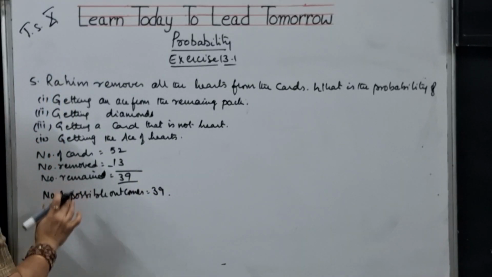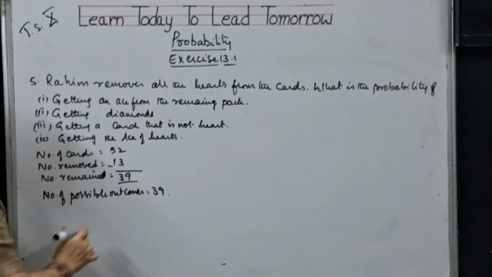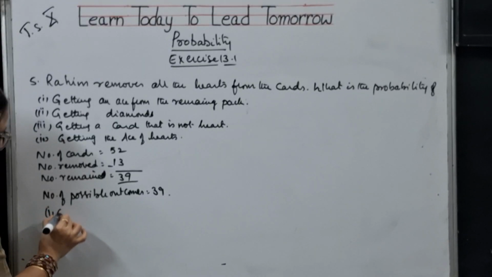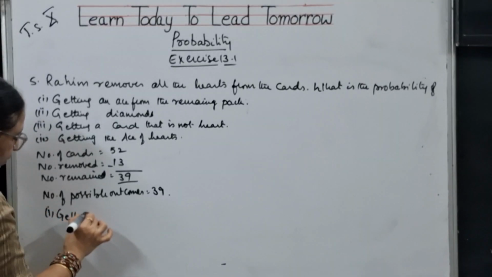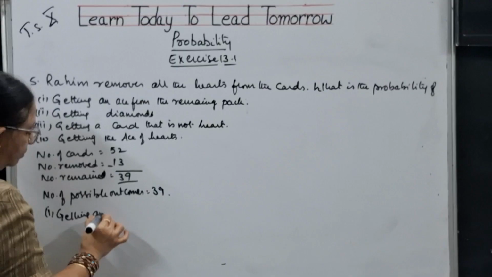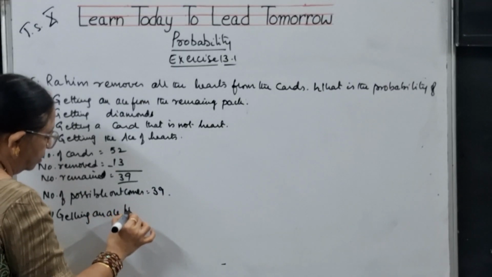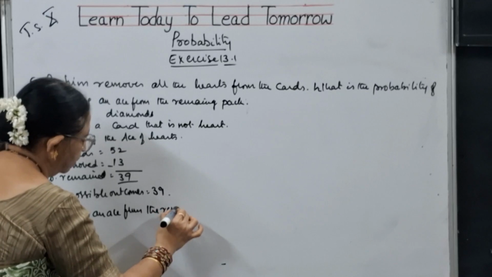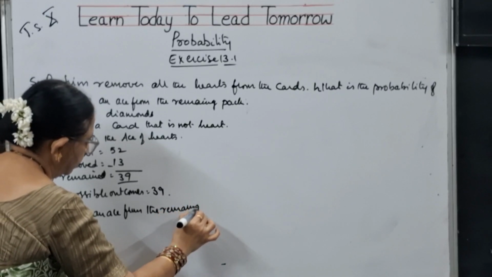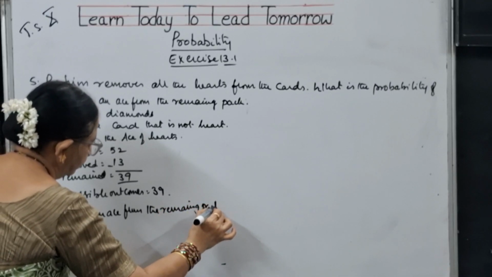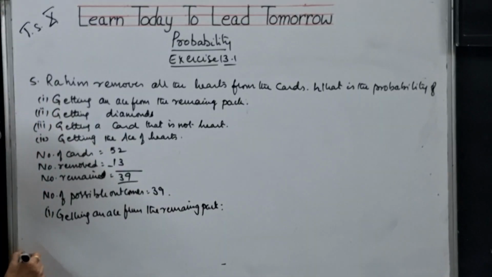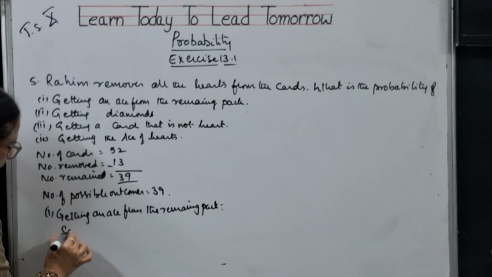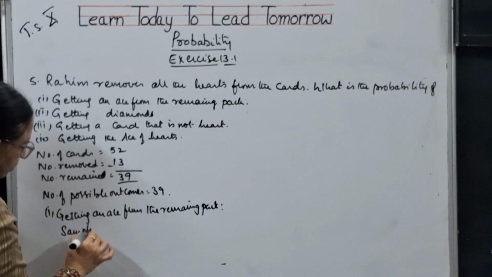Now with this we are going to talk about each one. First one, getting an ace from the remaining pack. What is the sample space here?